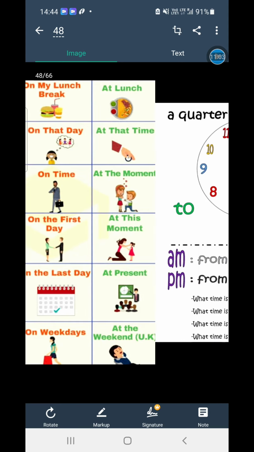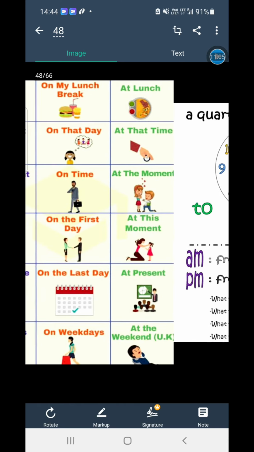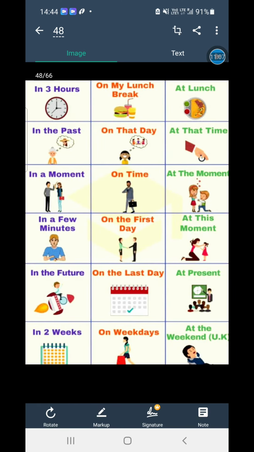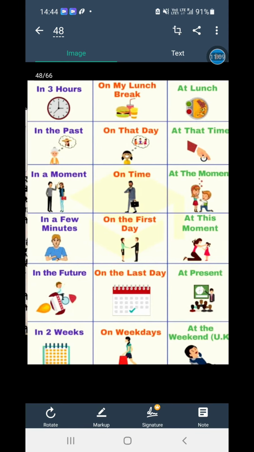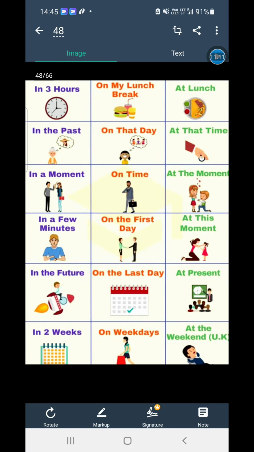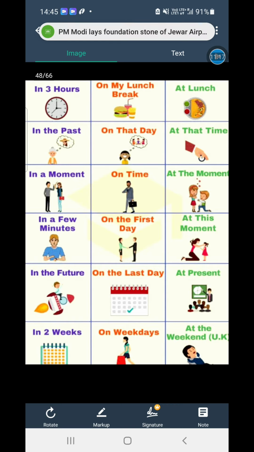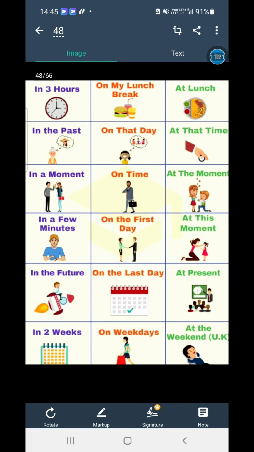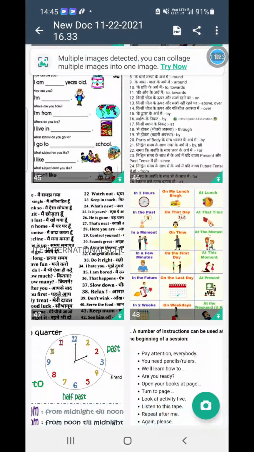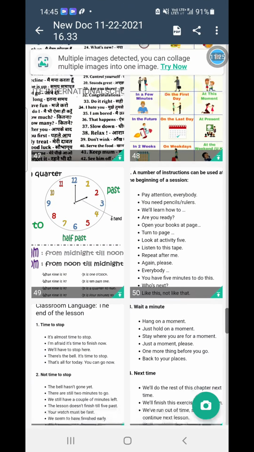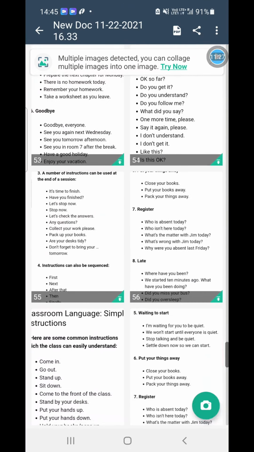At the time. At the moment. At this moment. At present. At the weekends. On weekends. In the future. In a few minutes. In a moment. In 3 hours. From here also you can take some.